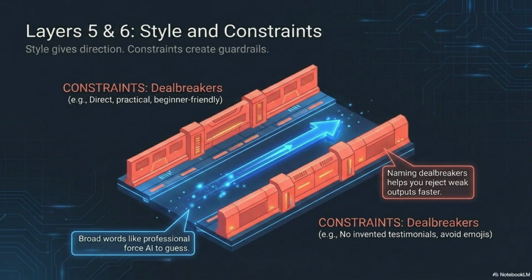Layers 5 and 6 are style and constraints. Style gives direction. Constraints create guardrails. Style tells AI how the output should feel, sound, or look. For example, direct and practical, beginner-friendly, clear enough to say out loud, premium but not stiff.